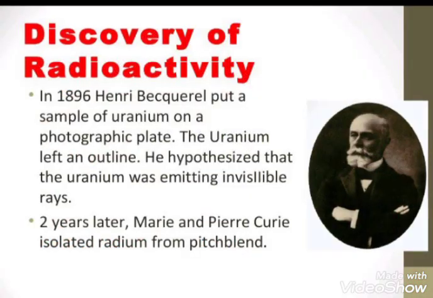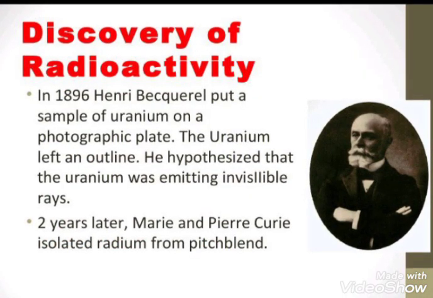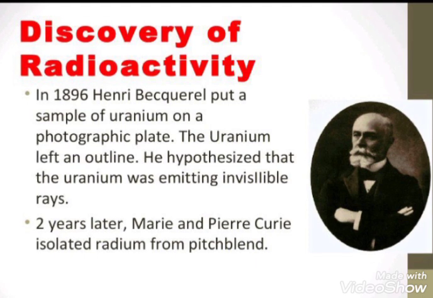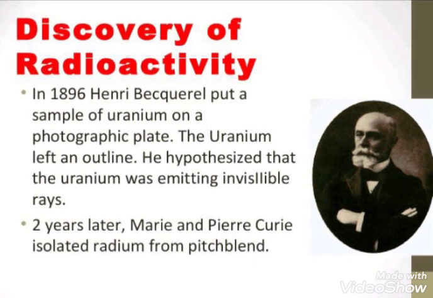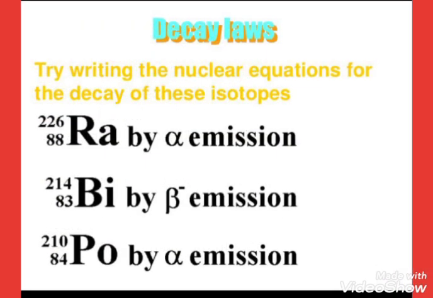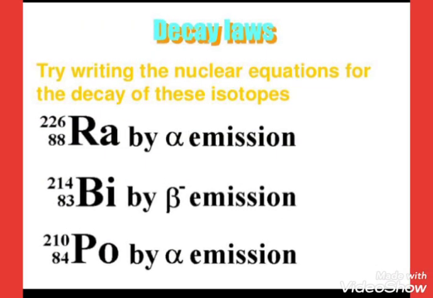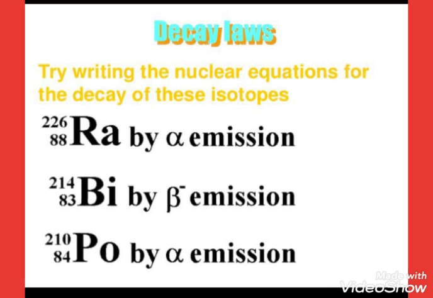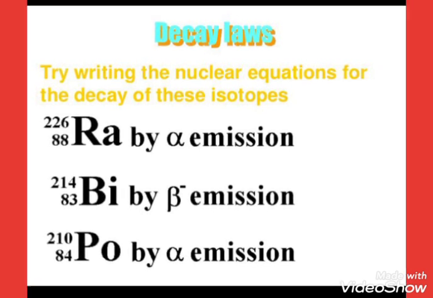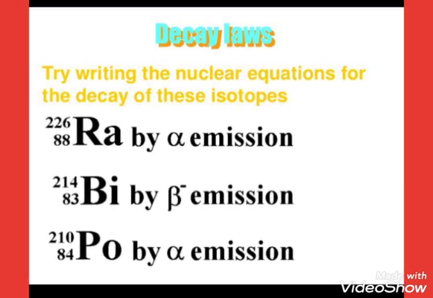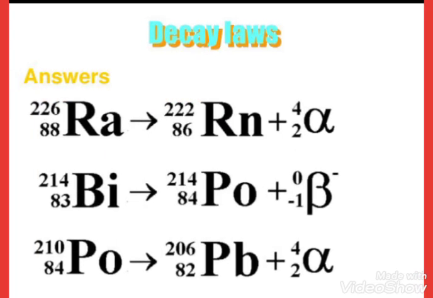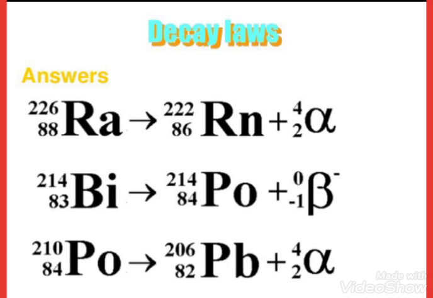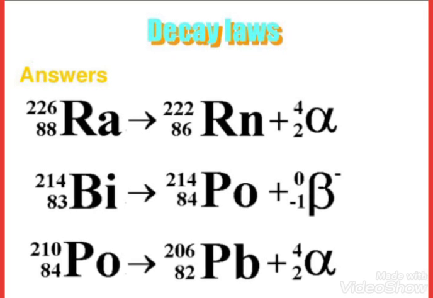The next is the discovery of radioactivity. In 1896, Henri Becquerel put a sample of uranium on a photographic plate. After 2 years, Marie Curie did the work on radium. Decay law: try solving this, radium by alpha, bismuth by beta, and polonium by gamma rays. What are the answers? You can see here. How we got them, we will discuss in the next video.